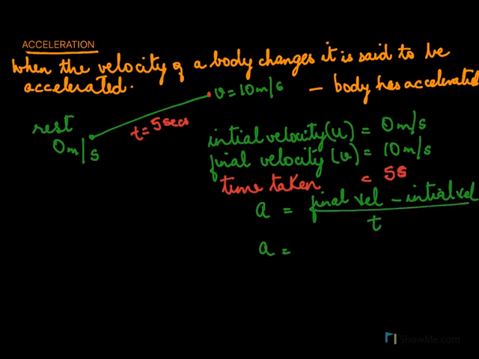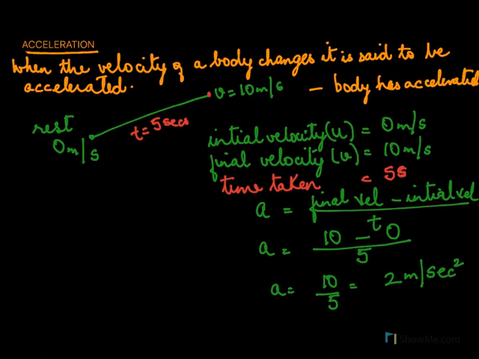So acceleration, final velocity was 10, initial velocity was 0, and the time was 5. So acceleration is 10 over 5, that is 2 meter per second square. Which means for every second, the body increases its velocity by 2 meters per second.